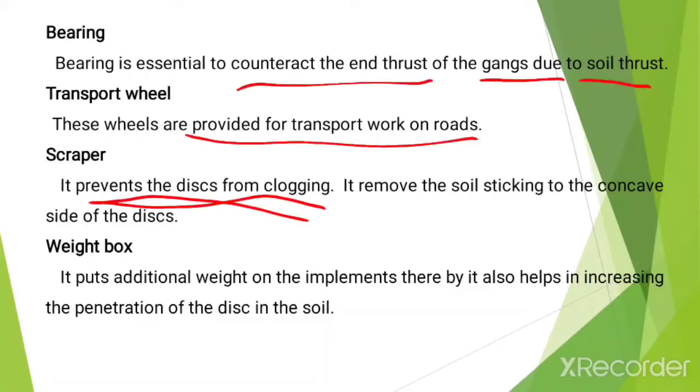The next component, scraper, prevents the disc from clogging. It removes the soil sticking to the concave side of the disc. Now weight box puts additional weight on the implement, thereby helping to increase the penetration of the disc in the soil.